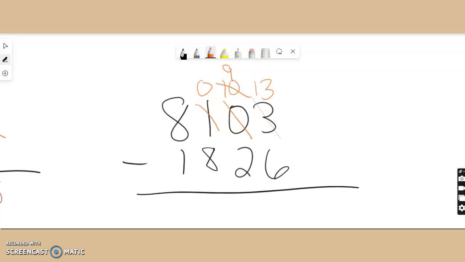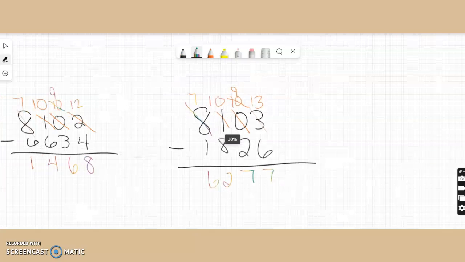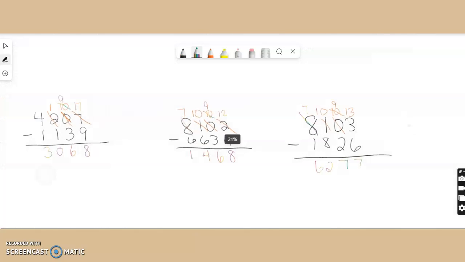Okay. So, stop the video at any time. 13 minus 6 is 7. 9 minus 2 is 7. 0 minus 8, can't do it. Gotta borrow. That becomes a 7. This becomes a 10. 10 minus 8 is 2, and 7 minus 1 is 6. So, if you look at it, there's our problems. Those are what we have.